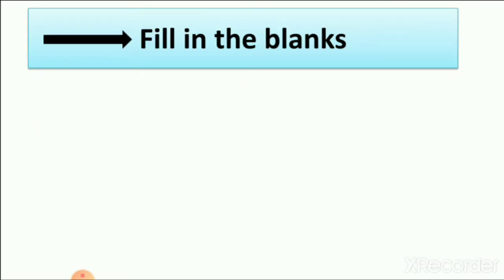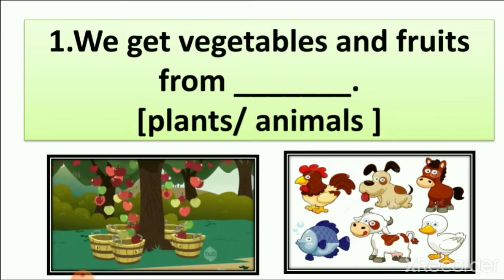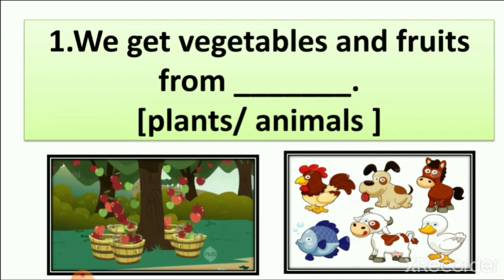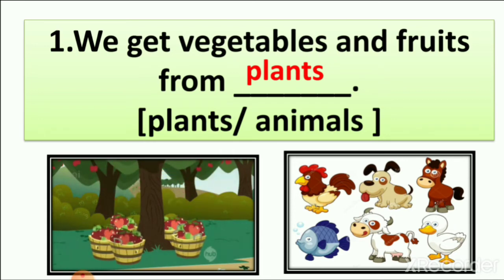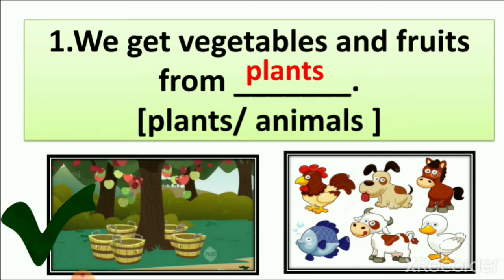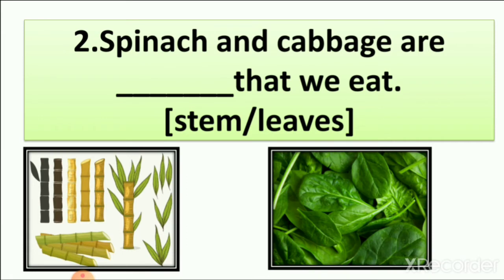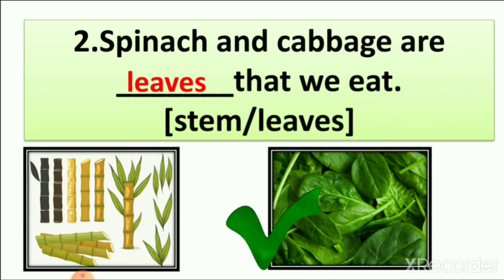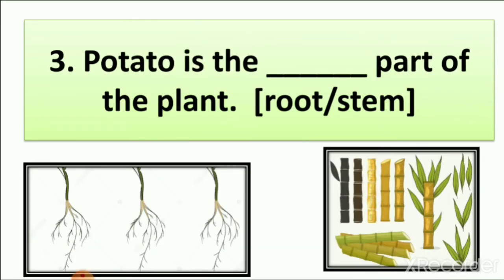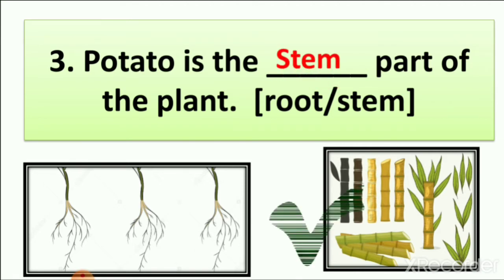Then we learn fill in the blanks which we did yesterday. First, we get vegetables and fruits from plants. So we tick mark the picture of the plant. Second, spinach and cabbage are dash that we eat. Stem or leaf? It is the leaves of the plant. So we tick mark the leaves. We did this yesterday, that potato is a dash part of the plant. Root or stem? Stem. So we tick mark the stem.